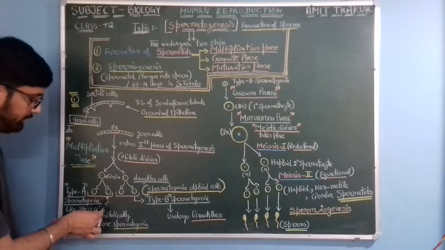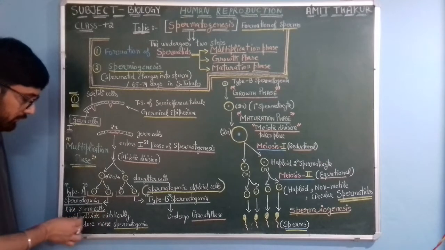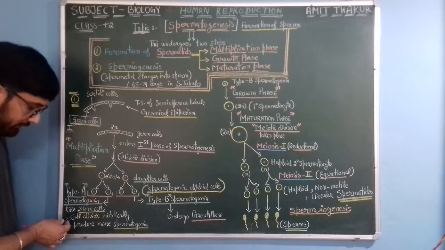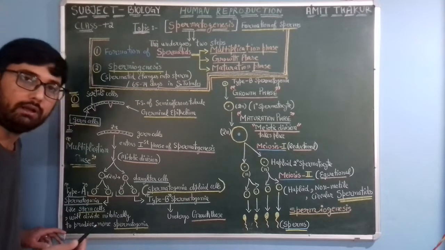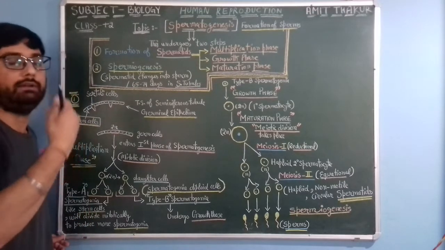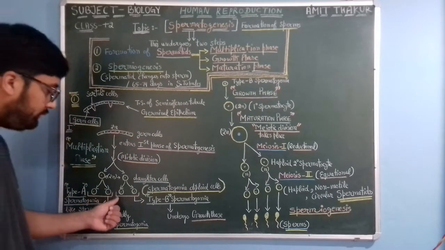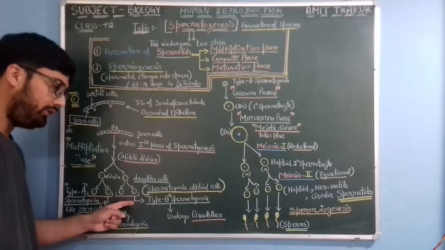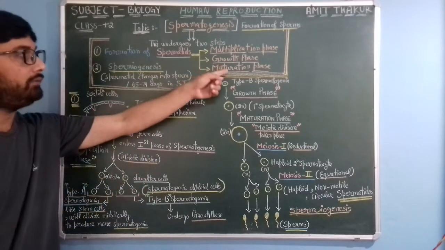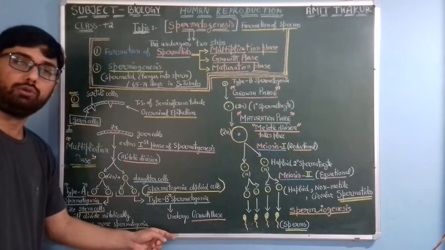Okay, so that's why we can call them type A spermatogonia, and these type A spermatogonia would behave like stem cells. That means they will divide mitotically to produce more spermatogonia. They would keep on dividing to form more spermatogonia. Okay, and these two cells, which you can call type B spermatogonia, would undergo the next phase, that means the growth phase.